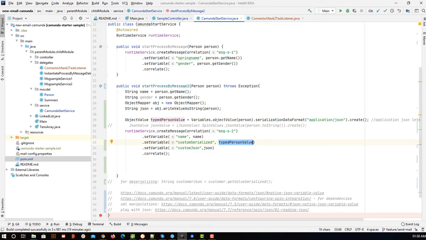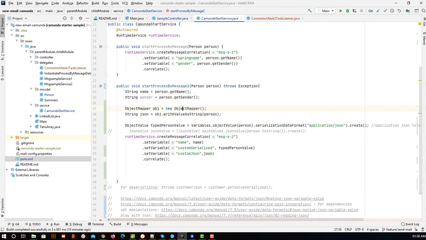Okay, this is a literal object. Just keep in mind for this, once I execute, I'll show you what all we can do with it. Here I am using an object mapper. This object mapper will catch a person, I mean a POJO, and convert it to a string in JSON format. I assign that to another variable called custom JSON, and custom serialized will have the actual object.